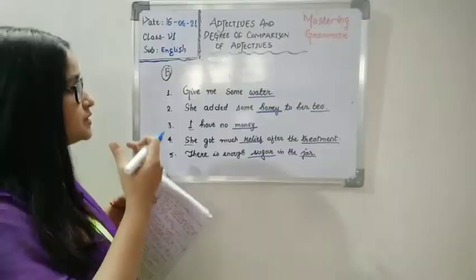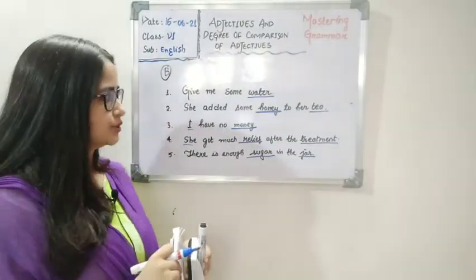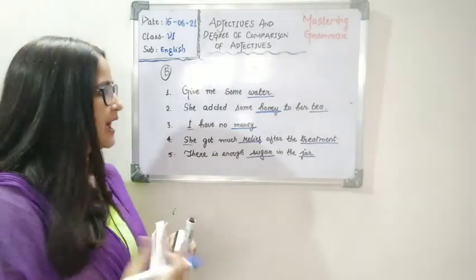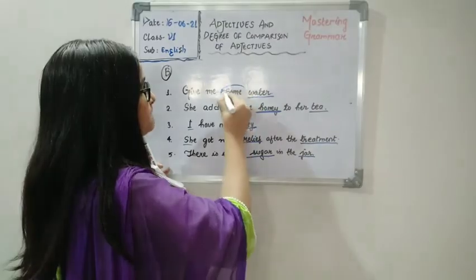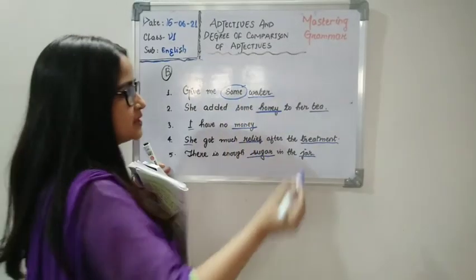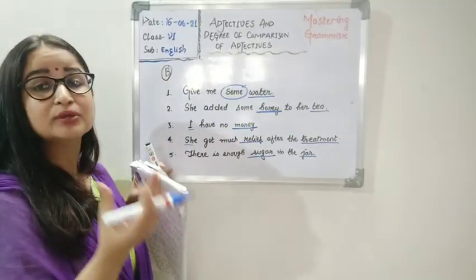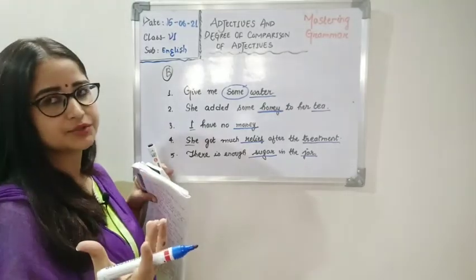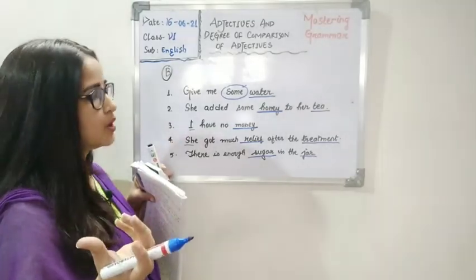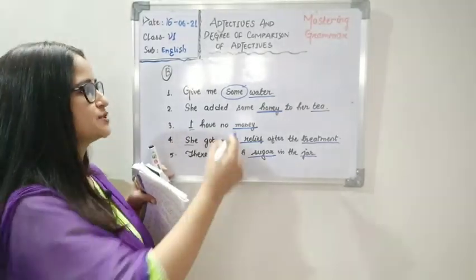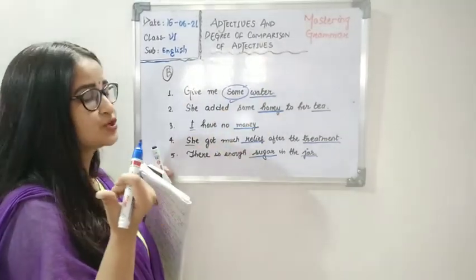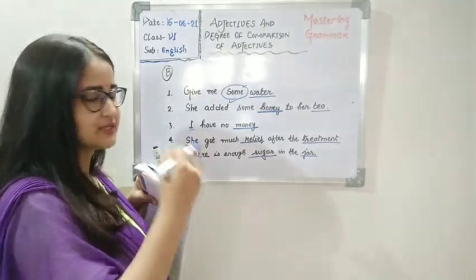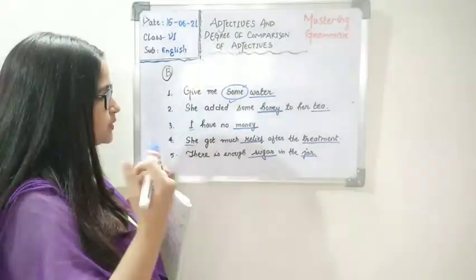Okay, so give me some water. Water is the noun, and how much water do you want? You want some water. So this is telling us about the amount of water that you want. So about water, that's why it's a describing word, and so some becomes an adjective. Now we will find which kind of adjective this is after discussing the rest of the 4 questions.